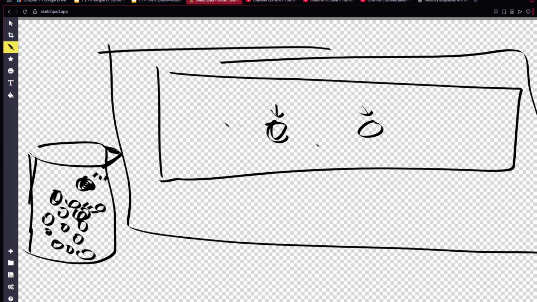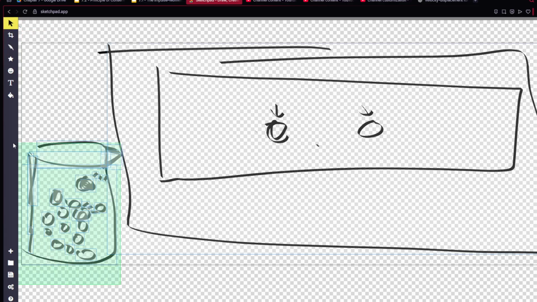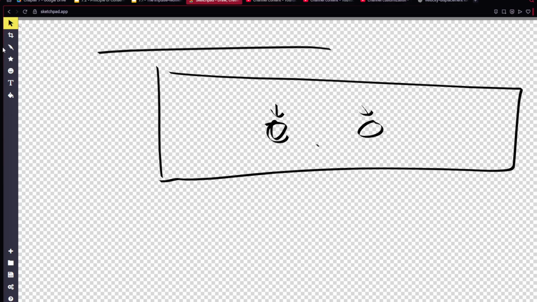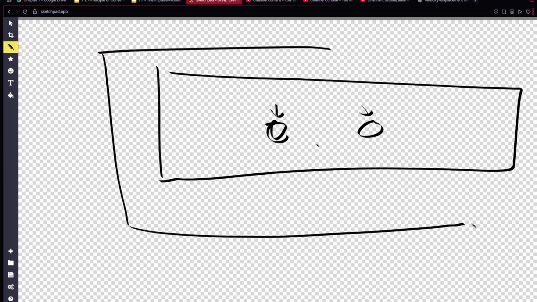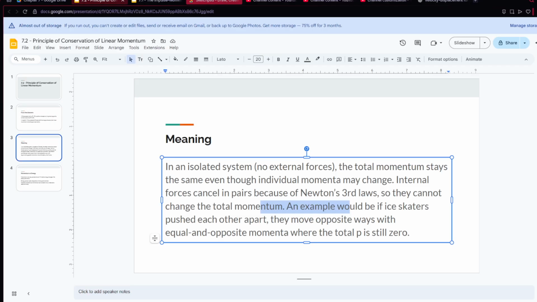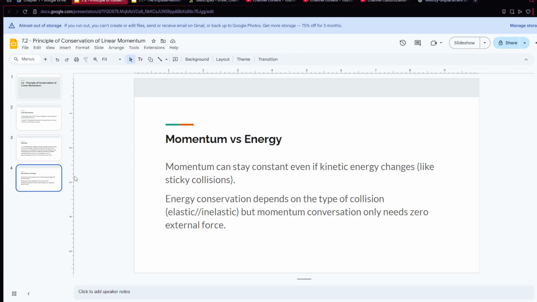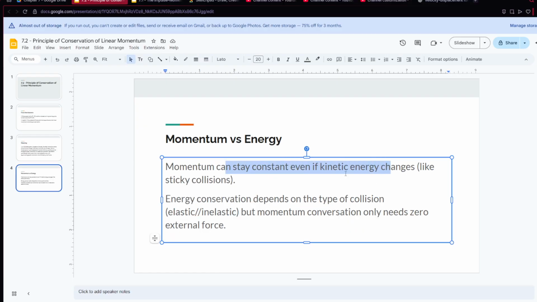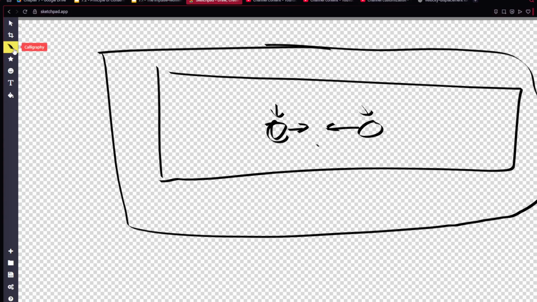It's the same thing with the pucks. Nobody came in and pushed the pucks, meaning that the momentum must stay the same, and the momentum was transferred somewhere in between because every force vector has an equal and opposite force vector. So me pushing this puck will lead to them pushing the puck back. Energy conservation depends on the type of collision, because the pucks can slow down, so there can be a change in the kinetic energy.